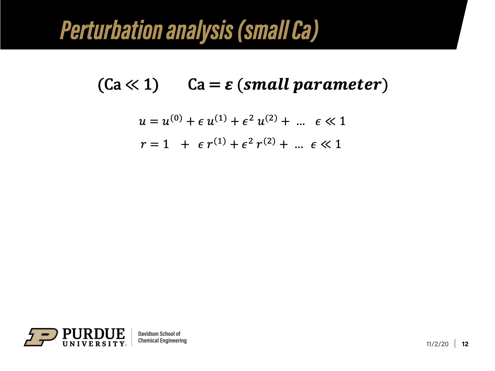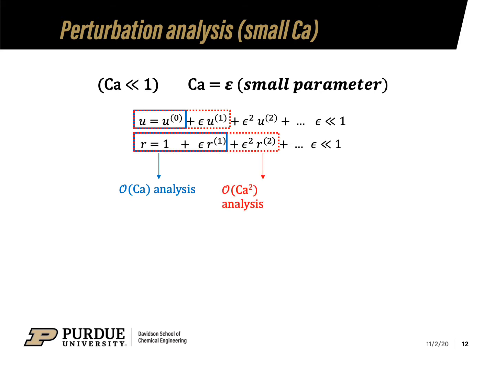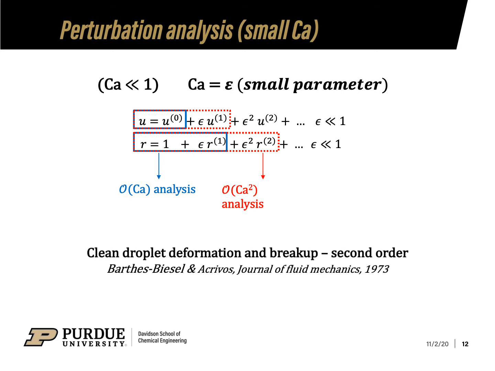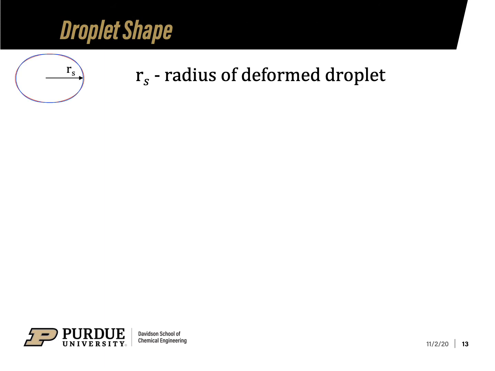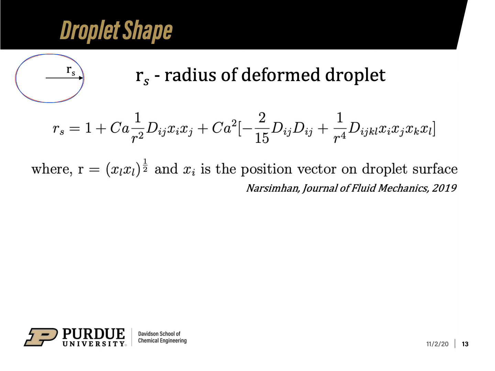The flow field and the radius can be expanded in terms of the small parameter, that is the capillary number. Expanding up to these terms gives the first order analysis. Adding additional terms gives the second order analysis. Here we adapt the methodology of Barthès-Biesel and Acrivos to examine droplet breakup in the presence of surface viscosities using second order perturbation theory. Upon solving the flow equations and boundary conditions using perturbation expansion, the radius of the deformed droplet can be represented by this equation.